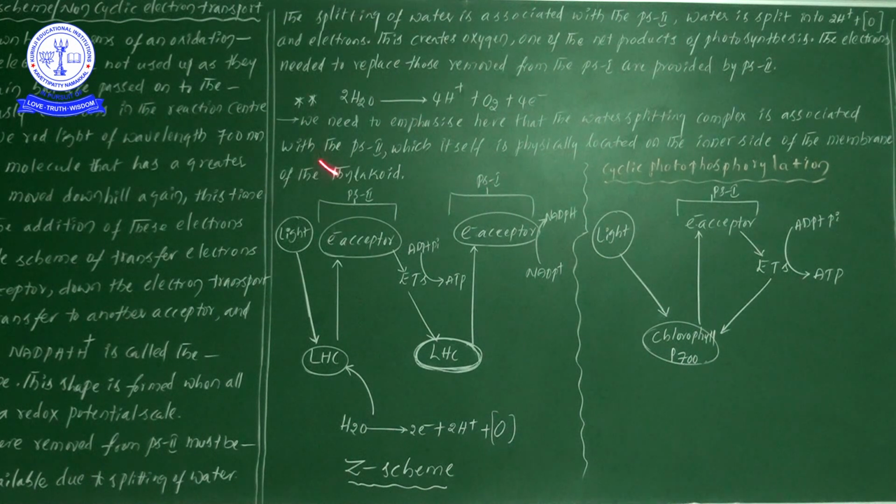Okay, so next we need to emphasize that the splitting of water complex is associated with PS2, which itself is physically located on the inner side of the membrane of the thylakoid. So thereby, the process of splitting of water, which we have already seen, occurs inside of the thylakoid membrane.